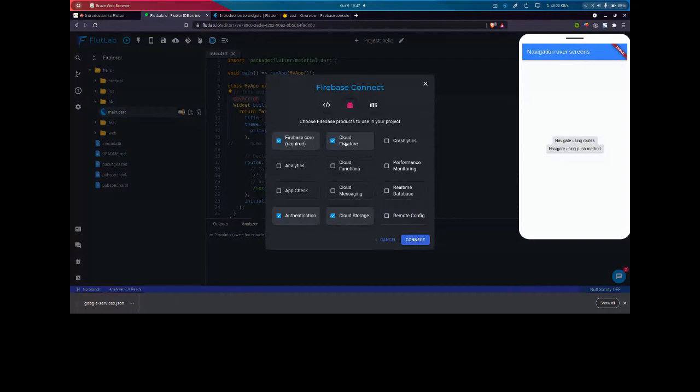Cloud Firestore is basically a database. Authentication is basically, let's say you are building an application where you want to authenticate your users. So we will be using authentication for that. And cloud storage is a function where, let's say you want to add images to your storage. You can't add images to a database, but let's say you want to have a storage online where you add people's images or maybe videos. For that you use cloud storage.